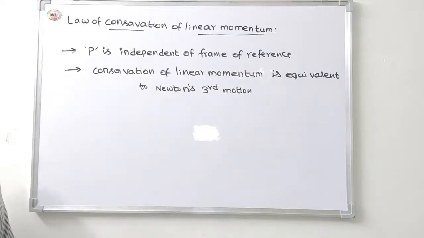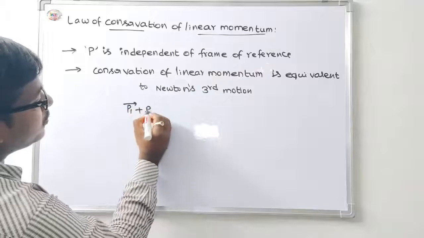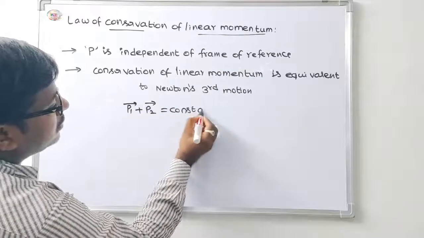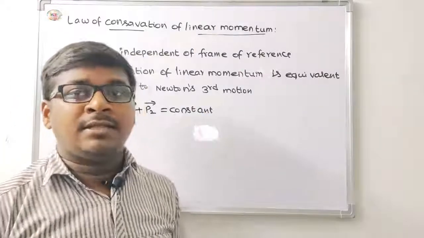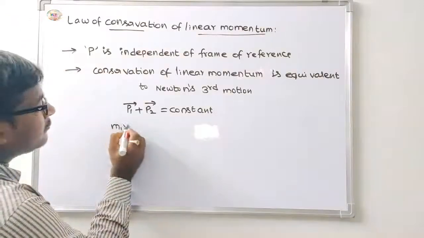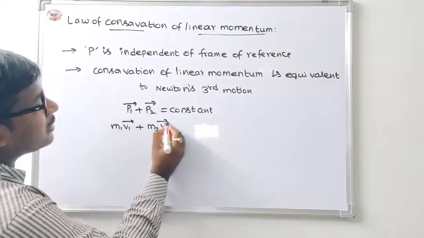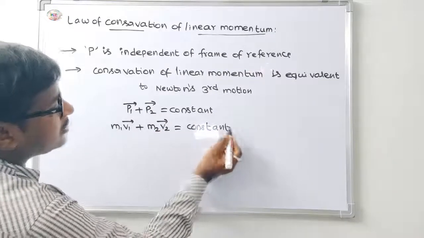Then the conservation of linear momentum is constant, that is P1 bar plus P2 bar is equal to constant. Okay, P1, the linear momentum, is nothing but the product of mass into velocity. M1 V1 bar plus M2 V2 bar is equal to constant.